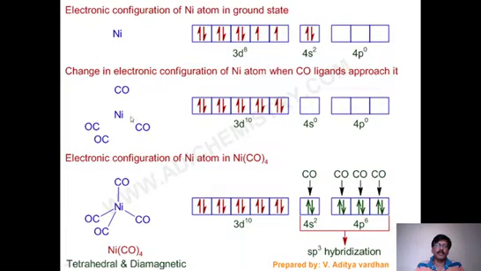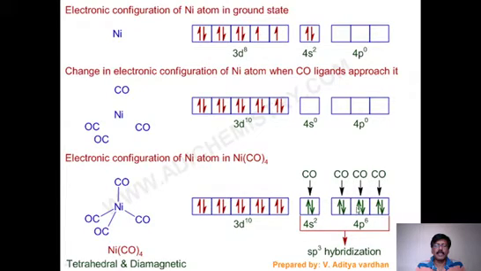But when carbonyls approach nickel, these 2 electrons get excited, because it is in zero oxidation state and no electron is lost, so a total of 10 electrons are there. The 4s electrons are shifted to 3d so that 3d becomes 3d10. All the electrons are paired. Now 4s is empty and the three 4p orbitals are already there, so 4s and 4p together give 4 empty orbitals. Therefore they undergo sp3 hybridization.